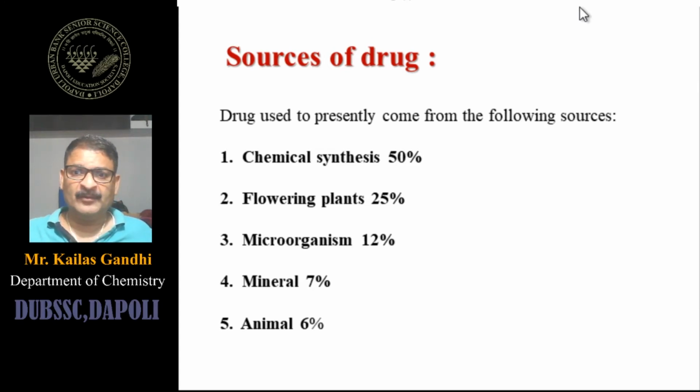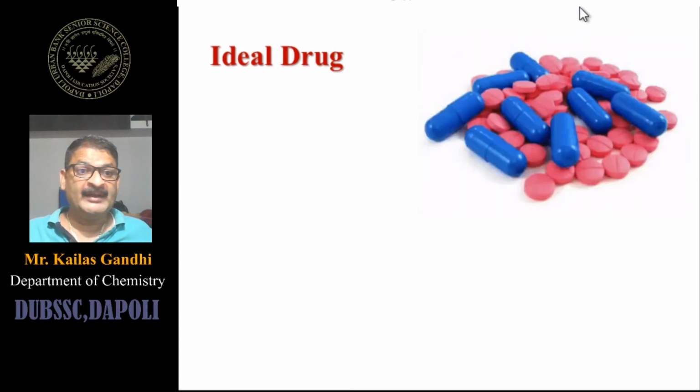Next we are moving towards the ideal drug, or the term ideal drug. Though we are using many drugs, each and every compound cannot be considered a drug.